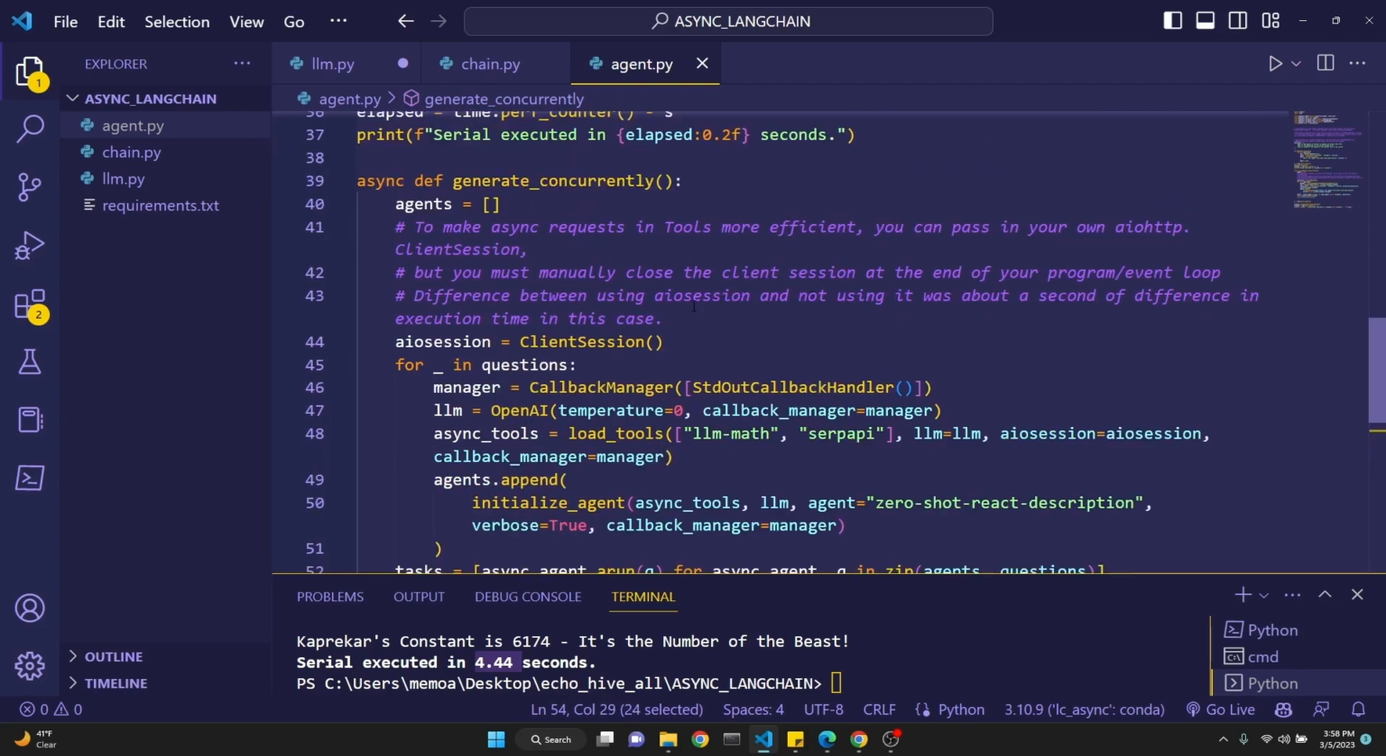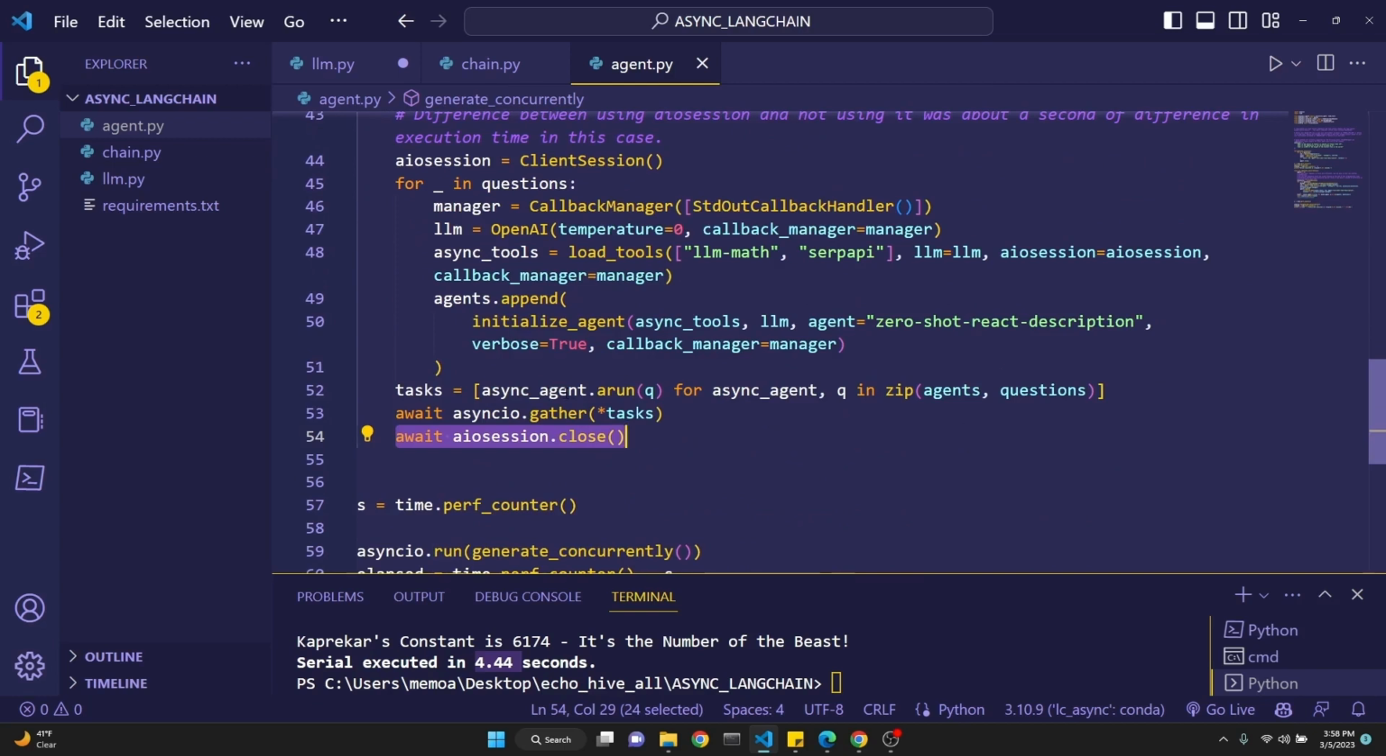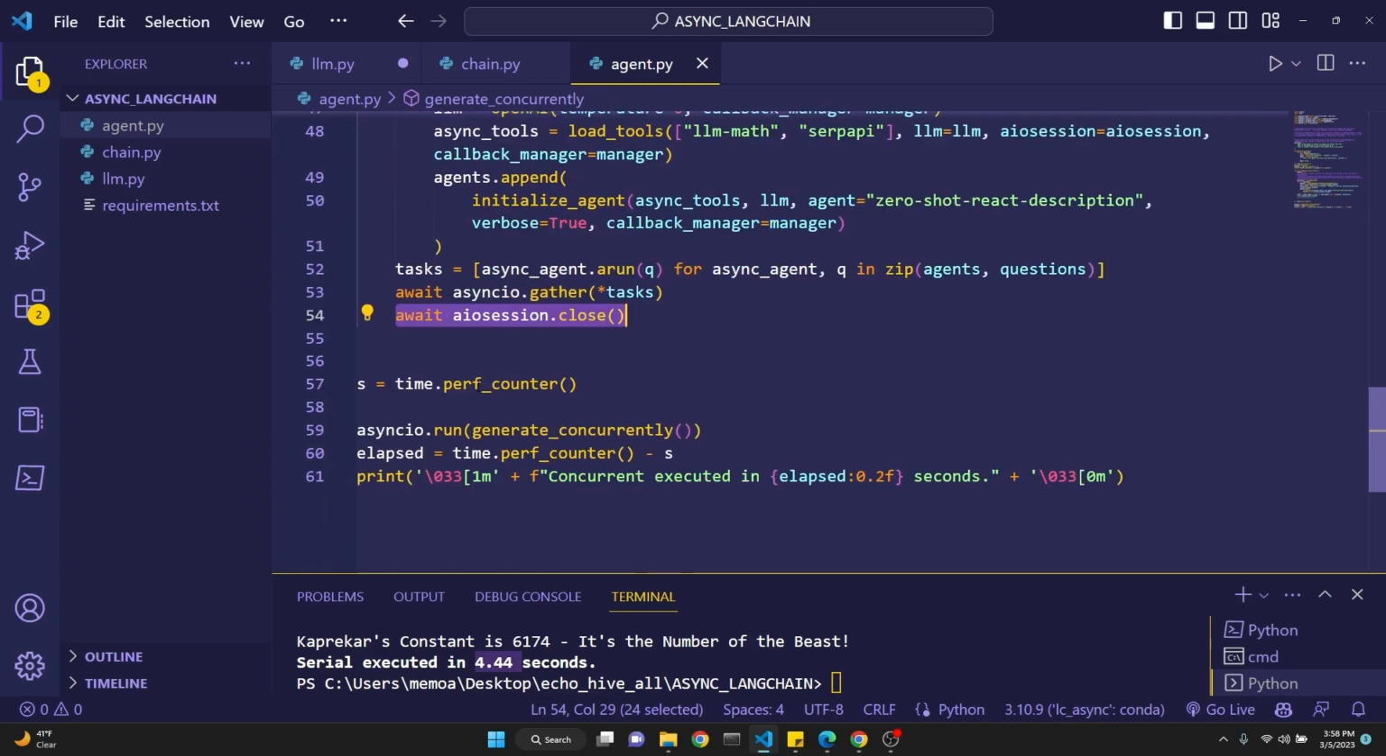Async IO.gather tasks, and then we have to do this, which is await AIO session.close, as it mentions right here. Okay, now you don't have to use AIO session. I will show you how to skip that part, but it just gives you an additional upgrade in speed. Then we log our start time, run asyncio.run, generate concurrently. Okay, and then we'll take a look at the elapsed time, and then we print.